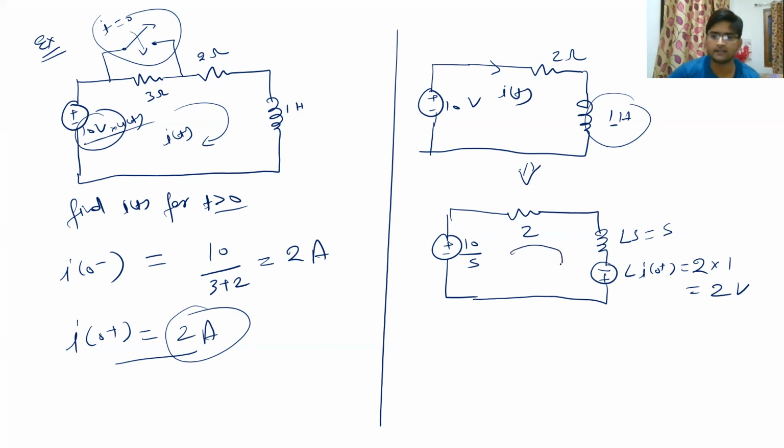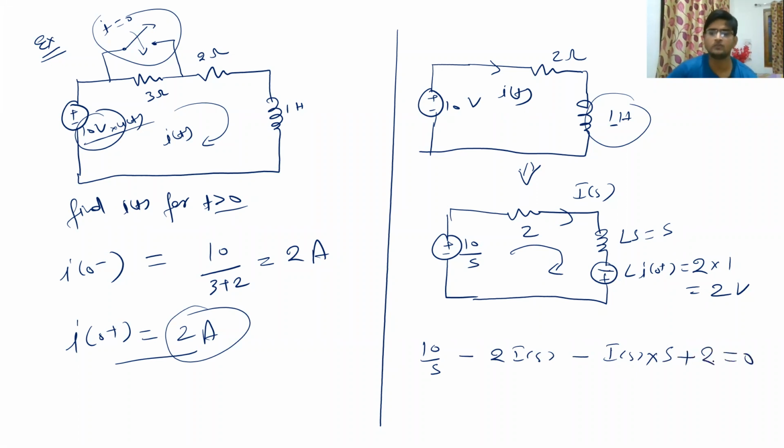So let us write the KVL equation here, and this IT will be written as IS. So it becomes very simple: 10 upon S minus 2 IS minus IS into LS, or S, will become S. And since there is a minus sign here, it will become a plus sign here, plus 2 equal to 0.